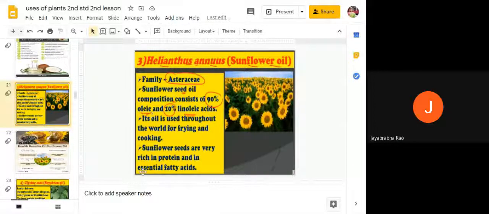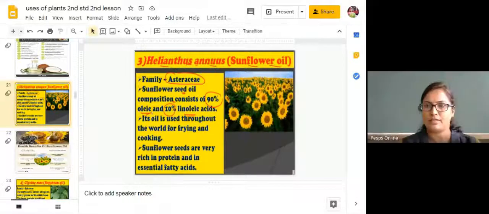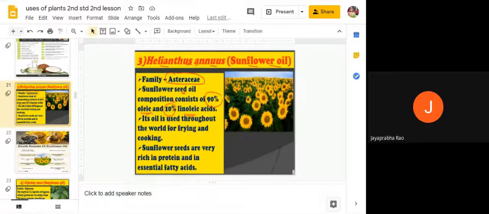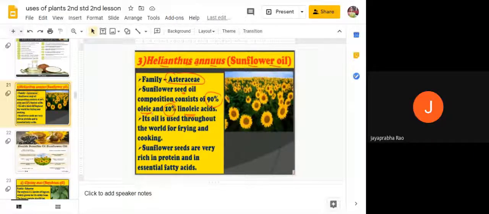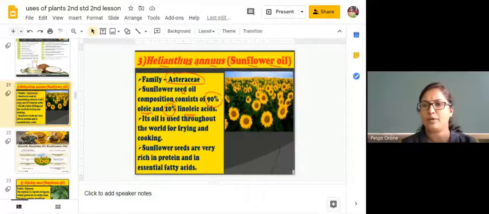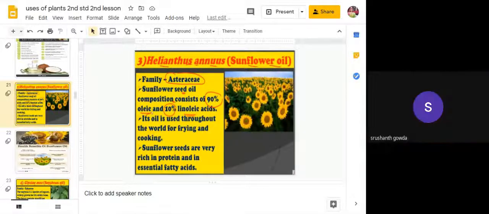Sunflower seeds we are using. Children, page number 12. Page number 12.